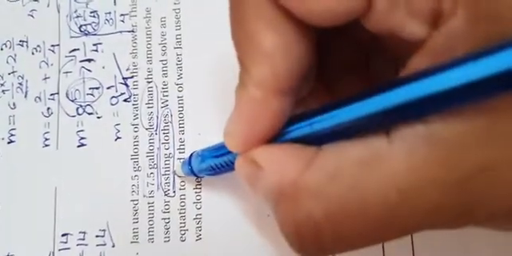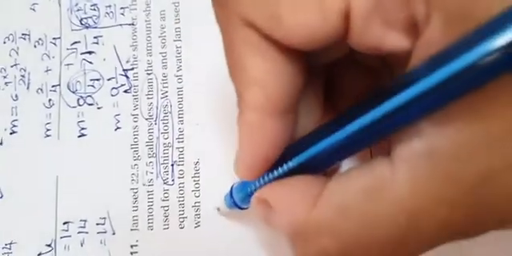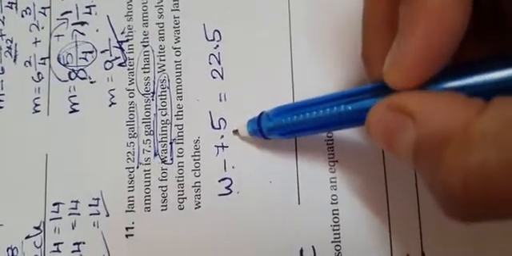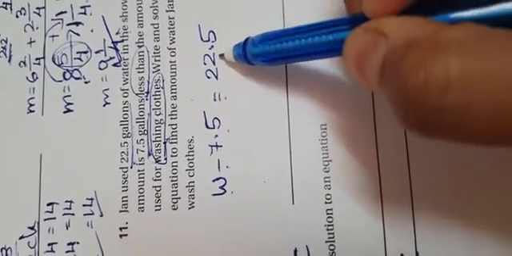So she has used some amount for washing clothes, which we don't know. So let's name that which we don't know as W, because she used it for washing clothes, right? So they said this amount is 7.5 less than. So W minus 7.5 equals 22.5.